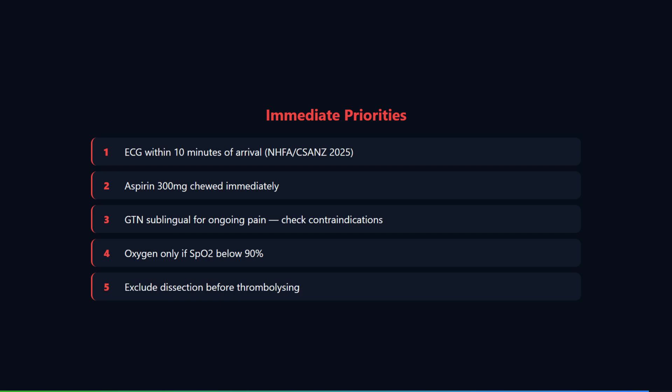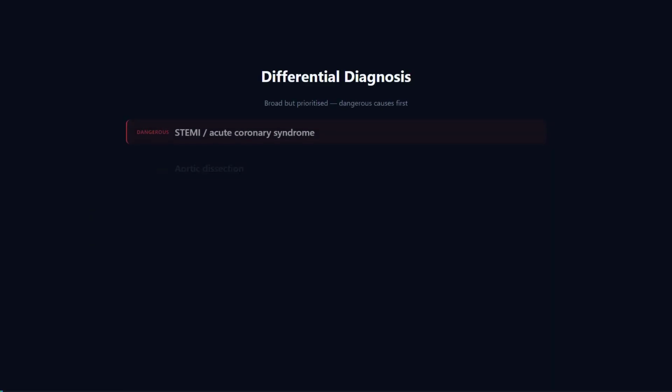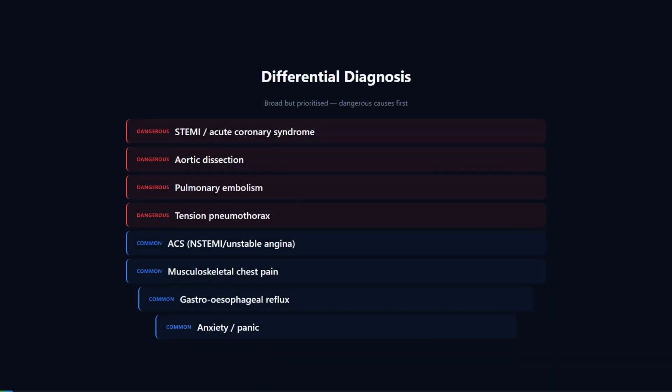Oxygen, are you giving it? Only if he is hypoxaemic. The ANZ Core guideline and the Heart Foundation guidelines are clear. Routine supplemental oxygen in normoxic patients with suspected ACS does not improve outcomes and may cause harm. I target oxygen saturation above 90%. If his saturation is 95% on room air, I do not give oxygen. If he drops below 90, I start 2 liters via nasal prongs and titrate. Important point. A lot of candidates reflexively put every chest pain patient on 15 liters of oxygen. That is no longer standard.